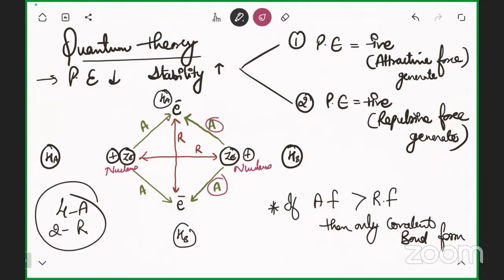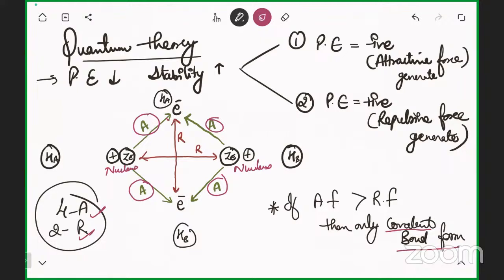But if I talk about this one, it will attract the electron of itself and the electron of another hydrogen. So this is again two attractive forces. So 2 and 2, 4. It means 4 attractive forces there and 2 repulsive forces here. I told you the condition: if the attractive force is more, then only the covalent bond will form. If they do not come close to each other, the bond will not take place. If they have maximum repulsion, they are going apart from each other, and then they will not form a covalent bond.